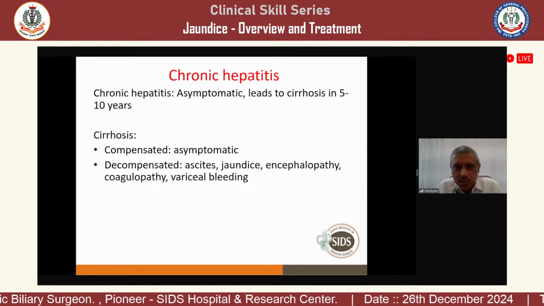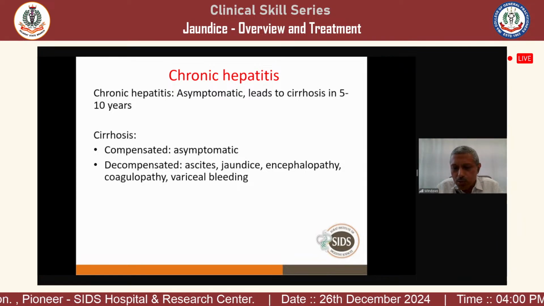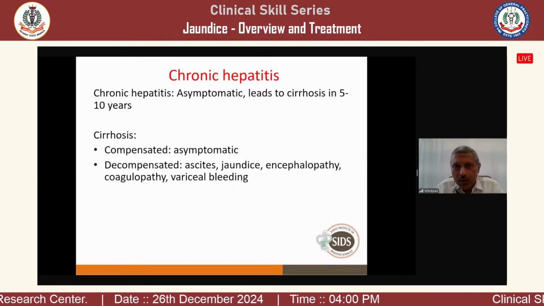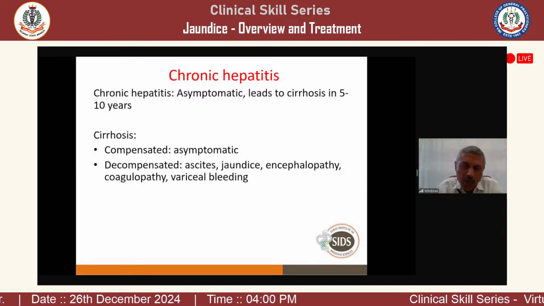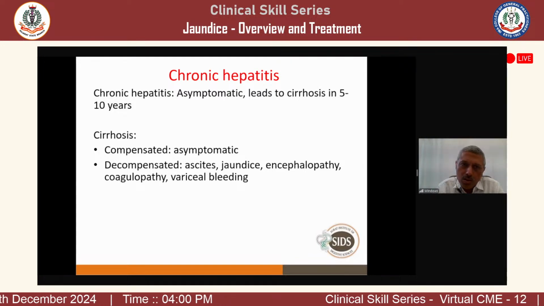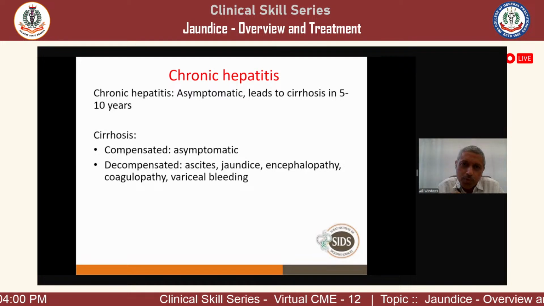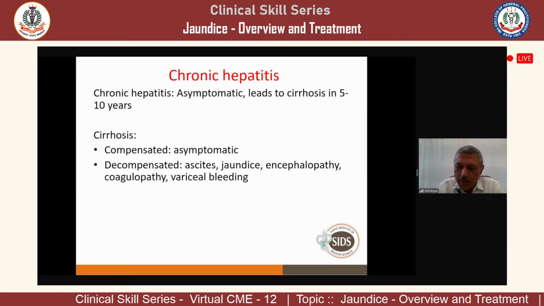More than 90% is damaged, then they come to you with symptoms. If you cut off 70% of the liver, they remain asymptomatic. So when they take the liver from the donor during transplant, they usually cut almost 70% of the liver.